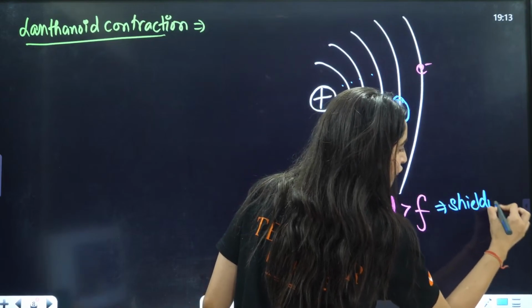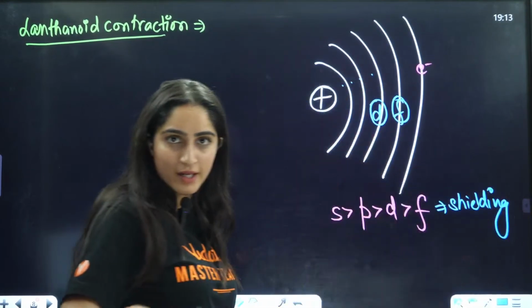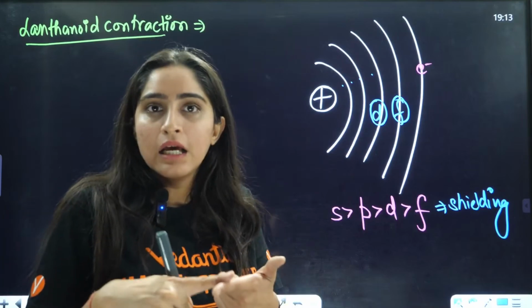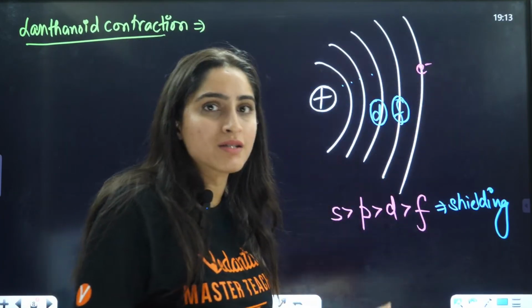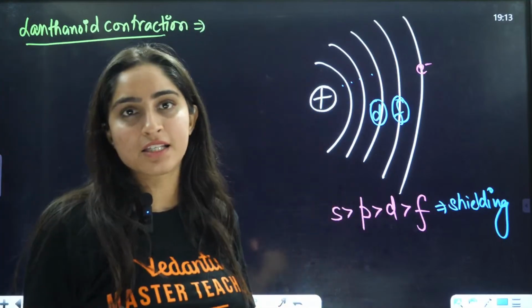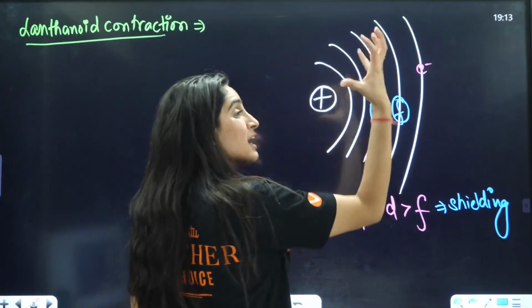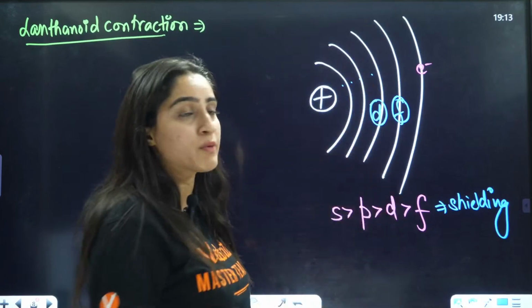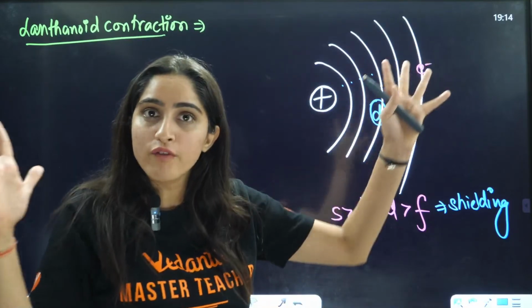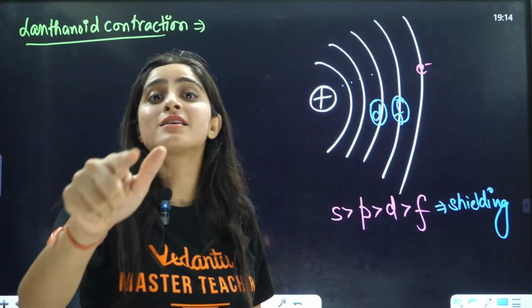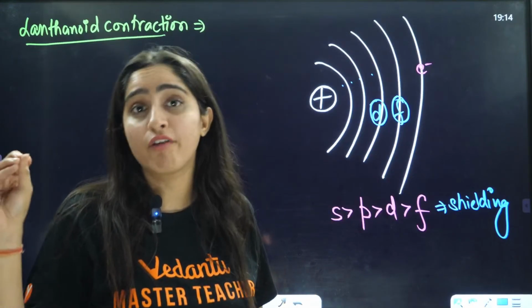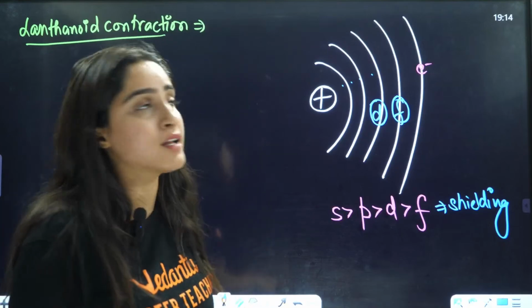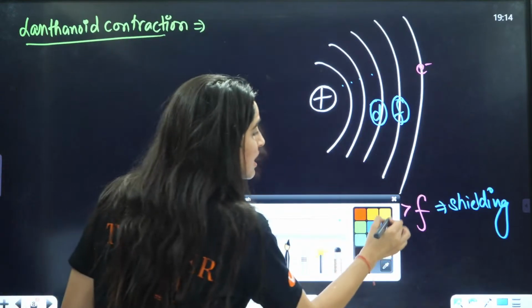This is the shielding effect. When those orbitals that don't have good shielding are not able to protect the outermost electron from the nucleus, then the size will decrease because the electrostatic interaction between nucleus and the electron will go on increasing. The reason is that d and f orbitals have poor shielding effect, right? And that is the reason for lanthanoid contraction, which means gradual.